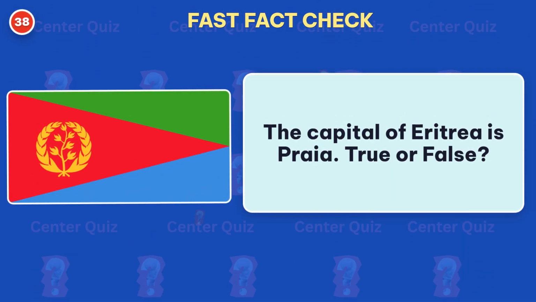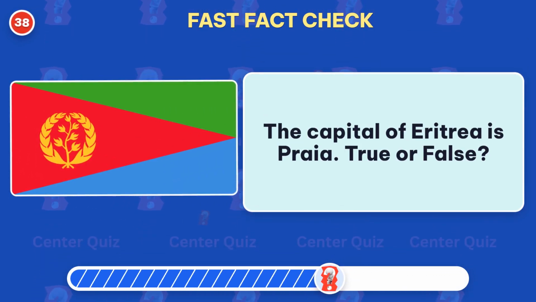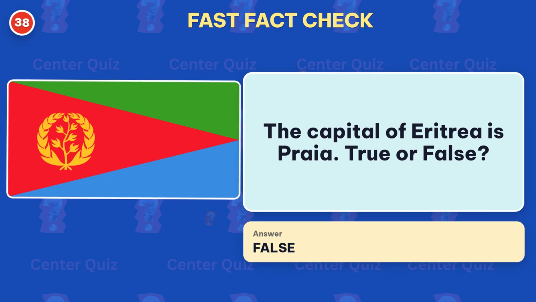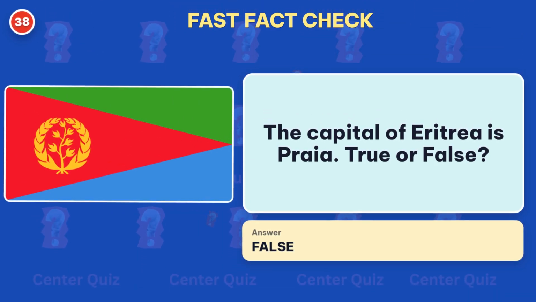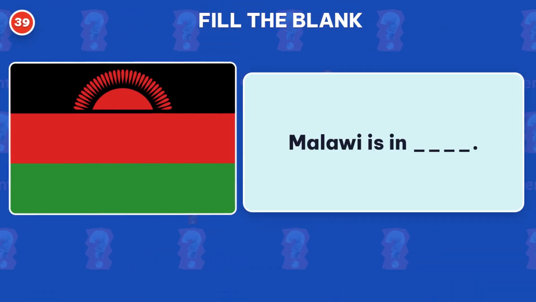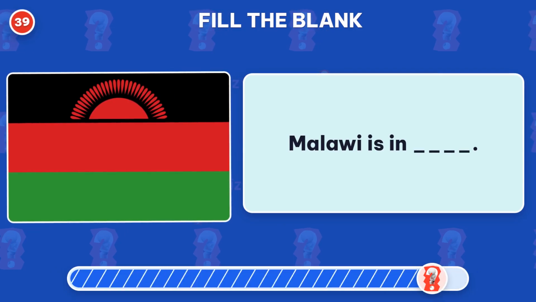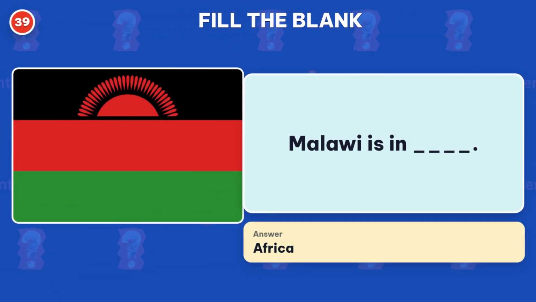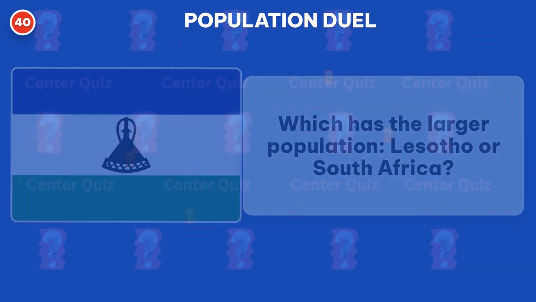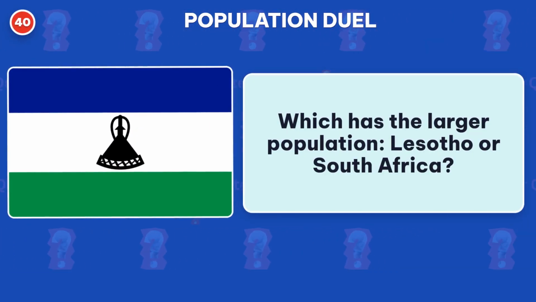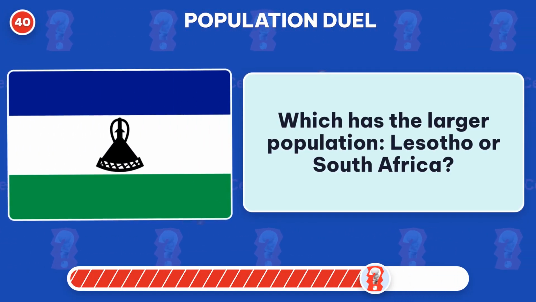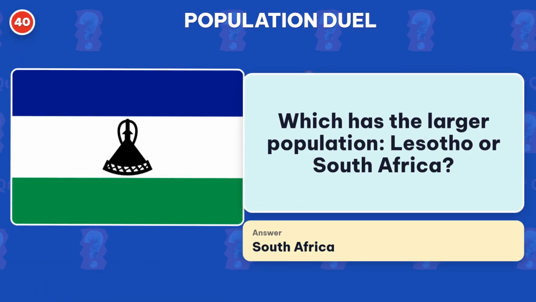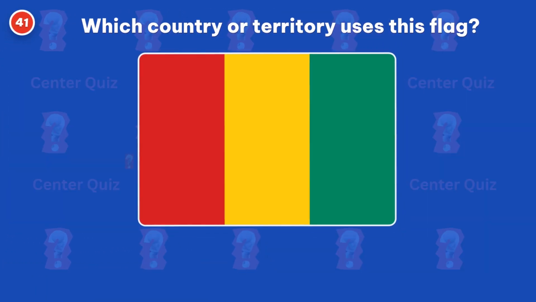True or false? False. The capital is Asmara. Fill in the blank. Which continent is Malawi in? The missing answer is Africa. Which has the larger population, Lesotho or South Africa? Answer: South Africa. Which country or territory uses this flag?